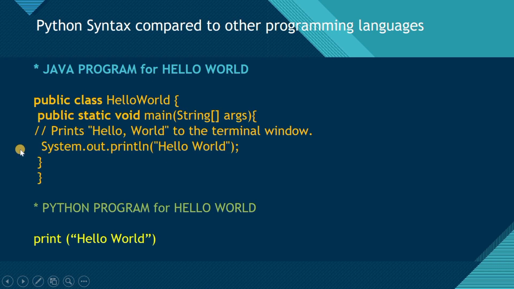In Java we have to write this much code for printing Hello World. In Python we have to write this much. So this is basically the comparison of Python syntax compared to other programming languages. This is the syntax by comparing it to Java.